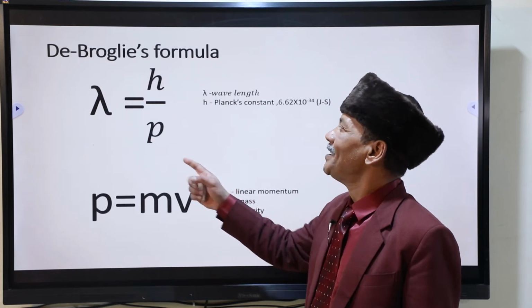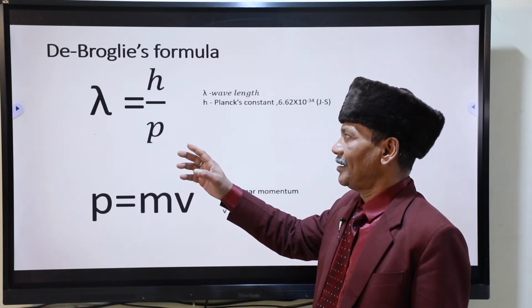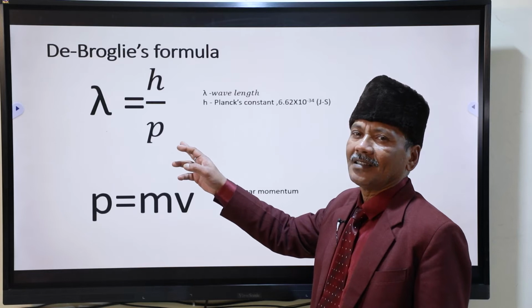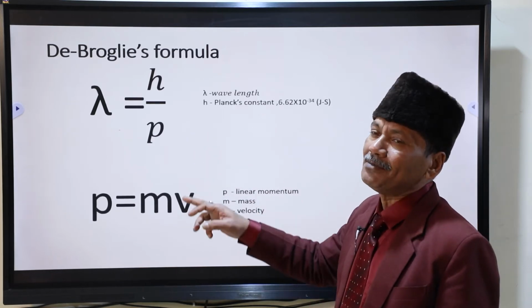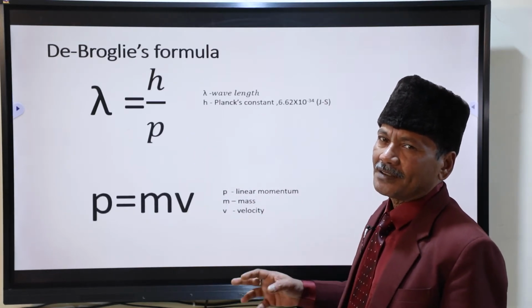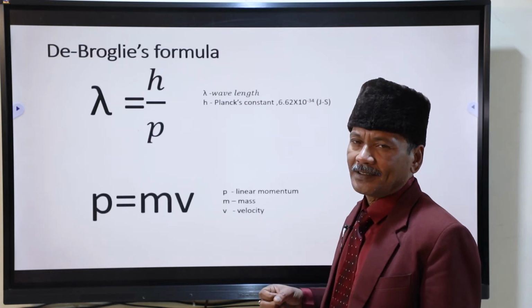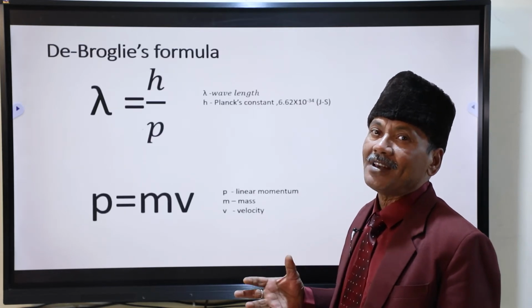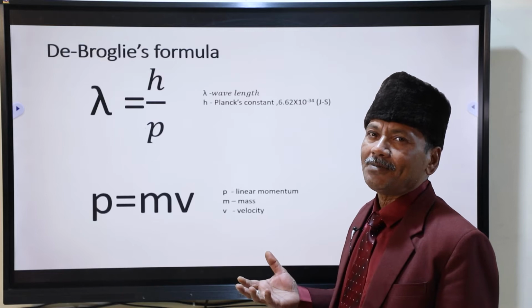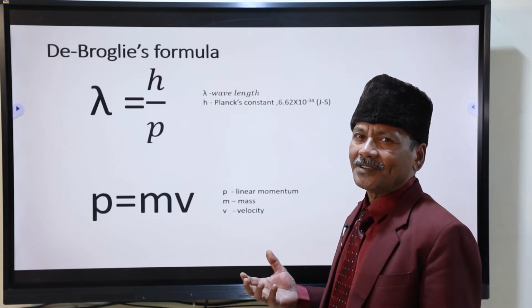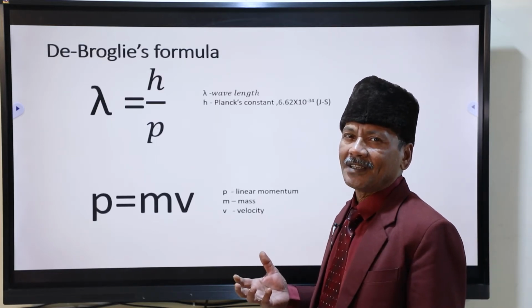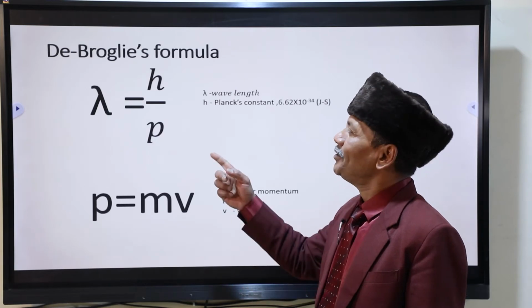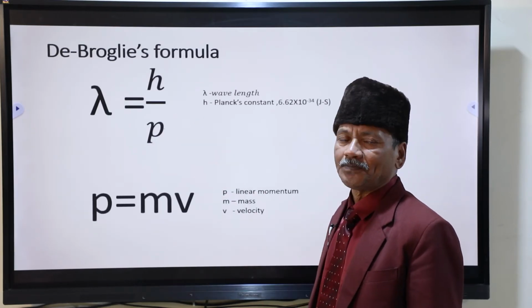But if you take p here and lambda there, then that will become the momentum of the wave particle. For example, light. The particle of light is photon. That photon possesses a momentum that can also be expressed from here.